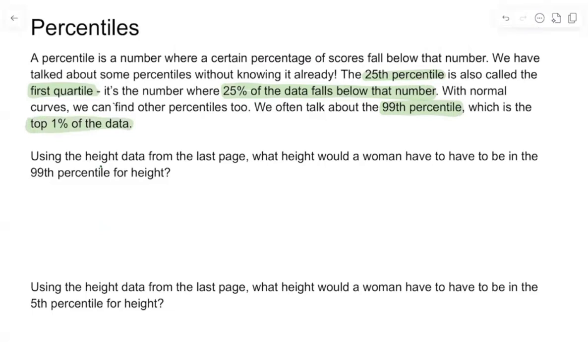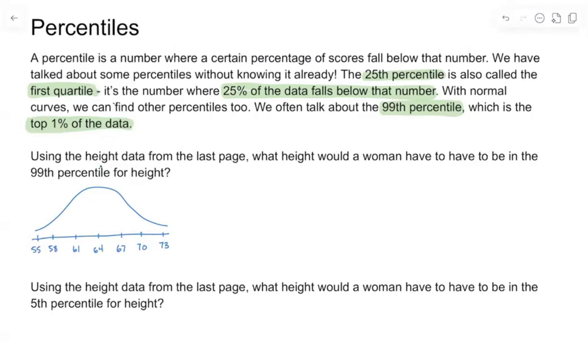Using that height data from the last page, what height would a woman have to be to be in the 99th percentile for height? Just to remind us, we had our normal curve, 64 was in the middle, and then we went up plus 1, 2, 3 standard deviations. So we had 67, 70, and 73. And going down 3 standard deviations on the other side, we had 61, 58, and 55.